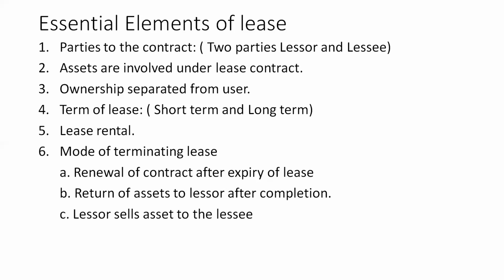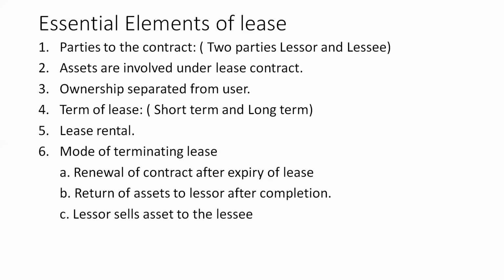And if you see the mode of termination of this lease contract, how a lease contract will come to an end. Normally a lease contract will come to an end with three types of results, any one among them depending on the contract. The first one is renewal of the contract after expiry of the lease. Say for example, if the lease is taken for 5 years, after the fifth year, if the owner wants to continue the contract, he will end the old contract and renew it with new terms and agreements. So a lease contract will come to an end after the expiry with a renewal of the contract.